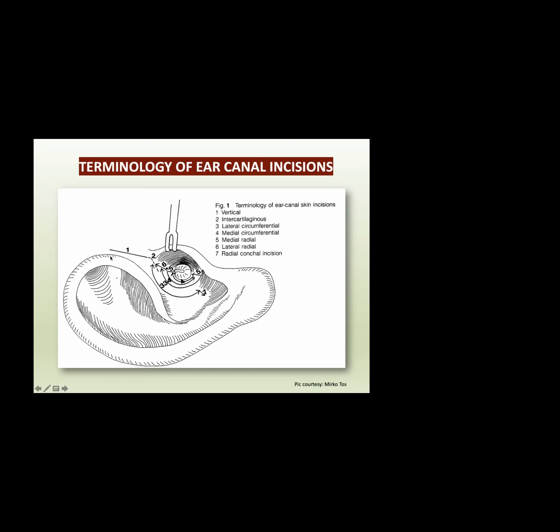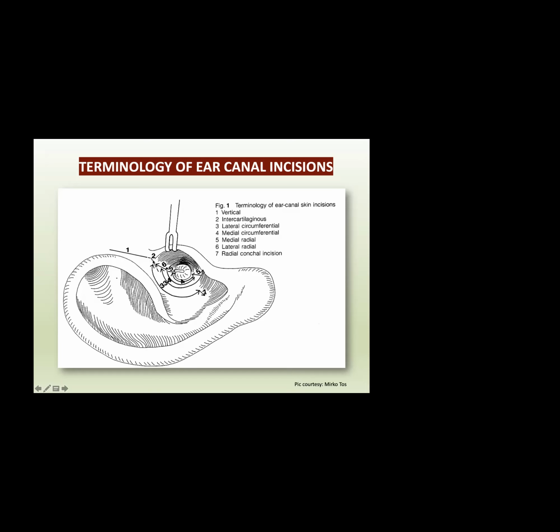So you know what the incisura terminalis is? It is the only area in the ear which is devoid of cartilage. So it is usually through the incisura terminalis that we do the endaural approaches. The whole detail of the endaural approaches and the importance of the incisura terminalis, where to put the different types of incisions, has been discussed very thoroughly in the earlier class. So today we will be focusing only on retroauricular approaches. So this is the vertical incision.